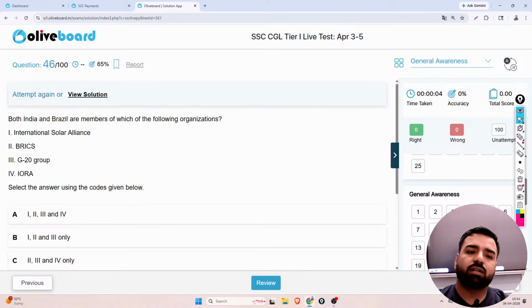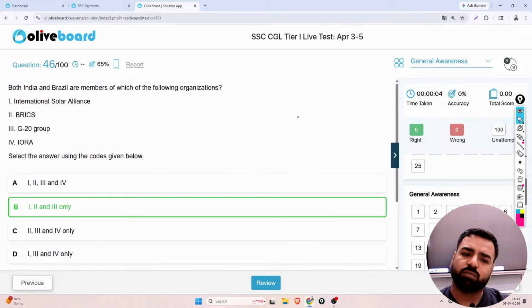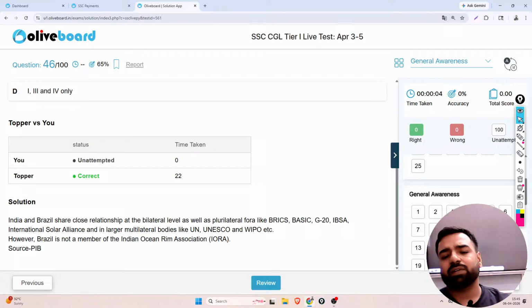Next. Both India and Brazil are members of which of the following organizations? Yes, they are members of the International Solar Alliance, BRICS also, G20 also. But not IORA. So here the correct answer will be 1, 2, 3. B option is the correct one. Brazil is not a member of the Indian Ocean Rim Association, that is IORA. Other options were correct, like UN, UNESCO, WIPO. Please remember, India and Brazil share a close relationship at the bilateral level, as well as plurilateral fora like BRICS, BASIC, G20, IBSA, right? But not IORA. So the correct answer was 1, 2, and 3.